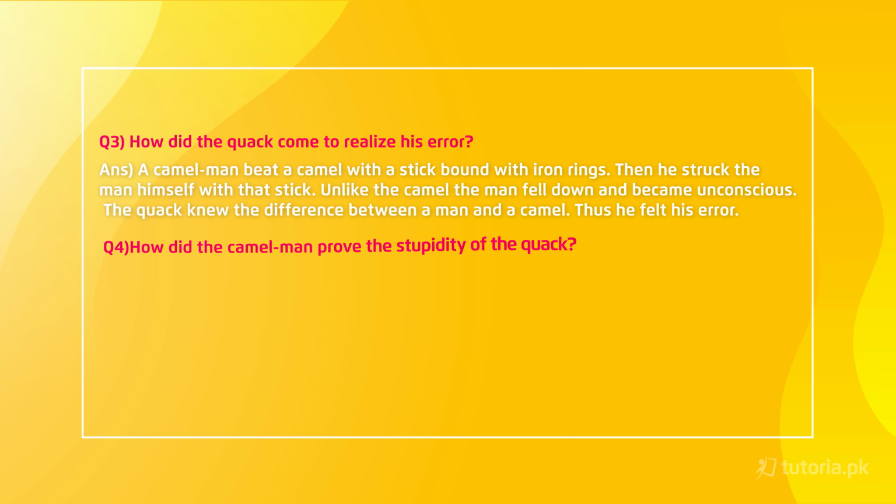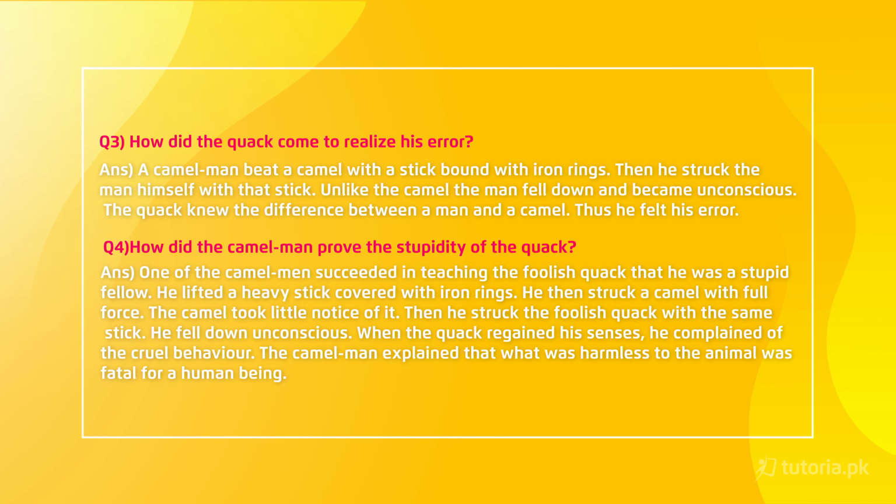So the fourth question which we have is, how did the camel man prove the stupidity of the quack? And the answer is, one of the camel men succeeded in teaching the foolish quack that he was a stupid fellow. He lifted a heavy stick covered with iron rings. He then struck a camel with full force. The camel took little notice of it. Then he struck the foolish quack with the same stick. He fell down unconscious. When the quack regained consciousness, he complained of the cruel behavior. The camel man explained that what was harmful to the animal was fatal for a human being.